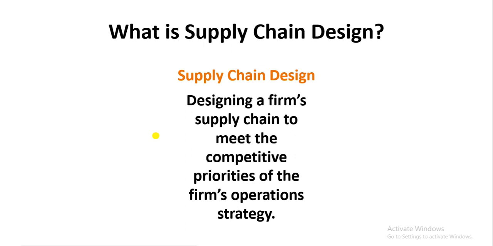Similarly, the delivery speed or on time delivery, or maybe they can have flexibility in the volumes or in the products. So among all these priorities, every organization chooses their competitive priorities, and based on these competitive priorities they establish their operations strategy.